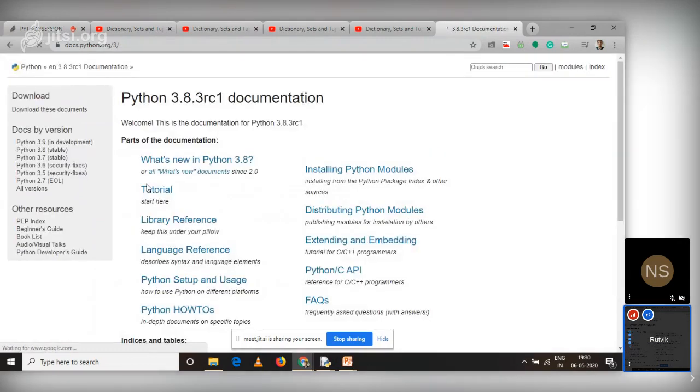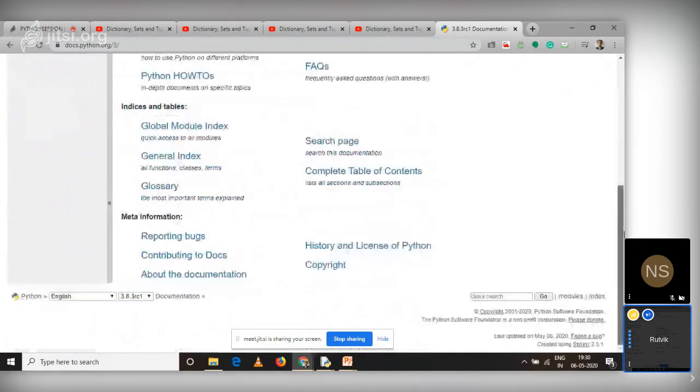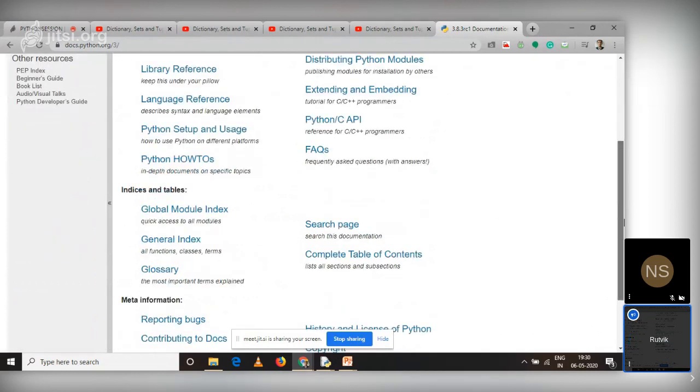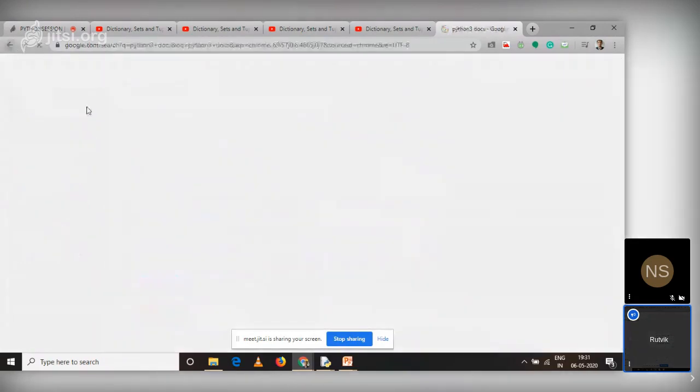I'm in the documentation part. Here you cannot get anything directly. They are saying what is new in Python 3.8, what are the tutorials, distribution, everything is given, but how can I search for it? This is very difficult to understand. Again, you can navigate through the website, but I'm showing you the easiest way.